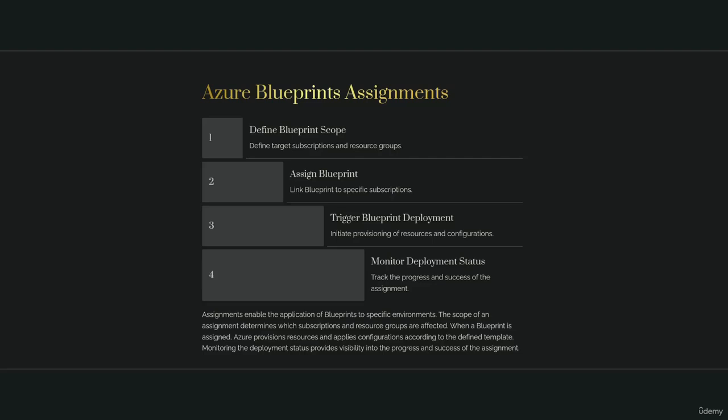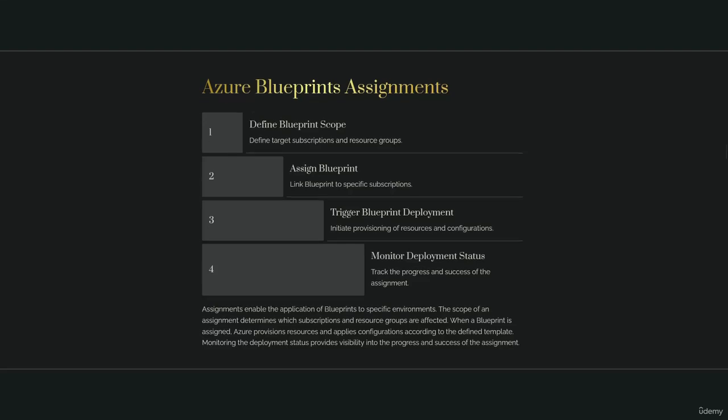Assignments enable the application of blueprints to specific environments. The scope of an assignment determines which subscriptions and resource groups are affected. When a blueprint is assigned, Azure provisions resources and applies configurations according to the defined template. Monitoring the deployment status provides visibility into the progress and success of the assignment.